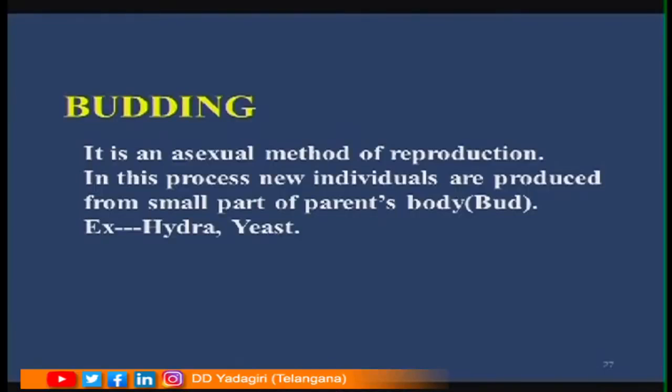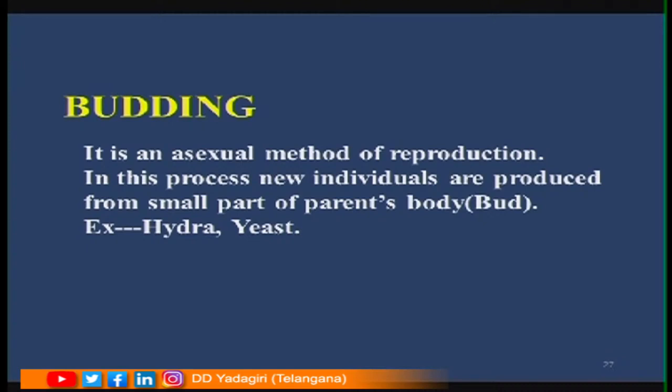Let us see now. Asexual reproduction occurs in lower organisms. Budding, sporulation, binary fission are the different types of asexual reproduction. We will be seeing budding in detail. Where does it occur? How does it occur? We will be seeing now. So, first, what is budding? See here, children. It is an asexual method of reproduction.